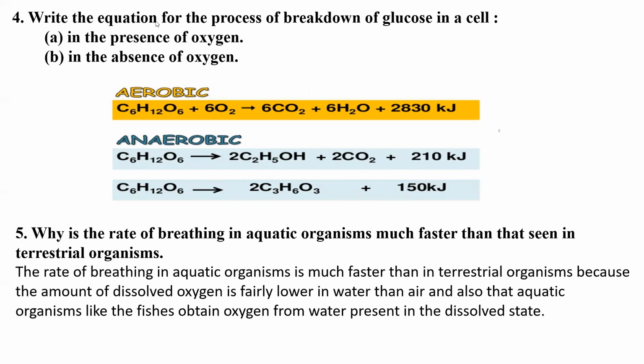Write the equation for the process of breakdown of glucose in a cell. One is in presence of oxygen, another one is in absence of oxygen. Here, two cases you have to write. One is in presence of oxygen. Here, I have given the answer in formula form, with the formula of glucose, oxygen, carbon dioxide and also the amount of energy. Instead of this, you may write in words also. You already understood this in the previous video, no?